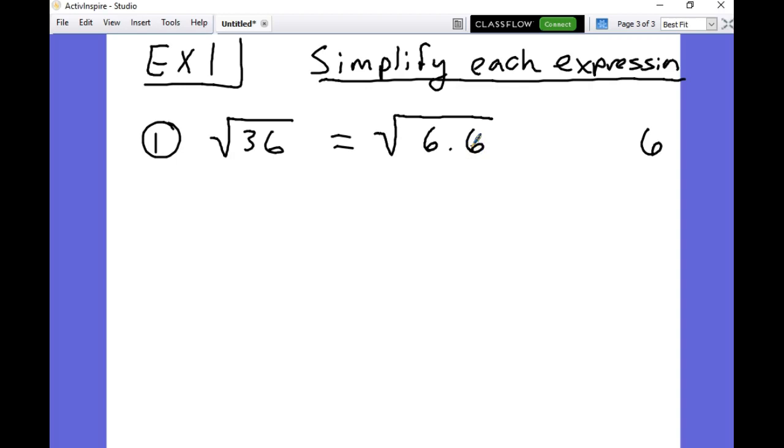Now, a square root is a machine, and it's a machine that scans for any pairs, and as soon as it finds a pair, it spits one out and drops the pair.